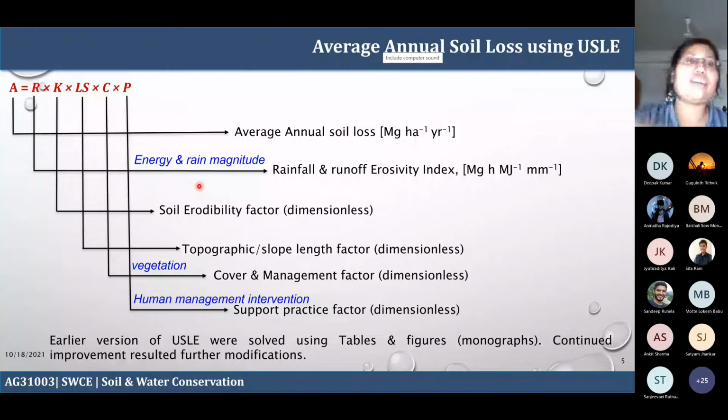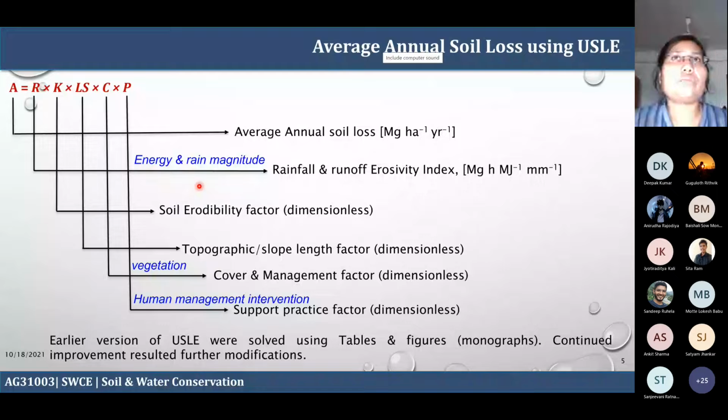If it is a splash, that means a short duration rain with a quick effect, that causes more erosion. And also, as you can see, there is the load bearing capacity. If it is a short duration rainfall but with a large magnitude, the soil is not capable of withstanding the load.